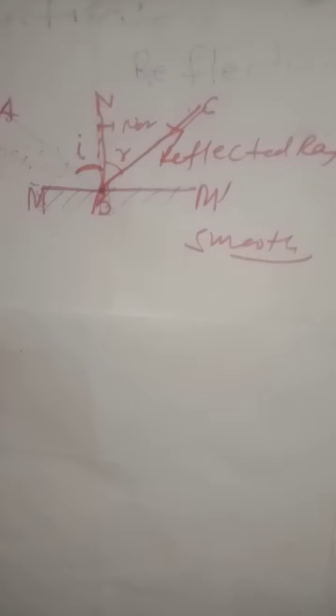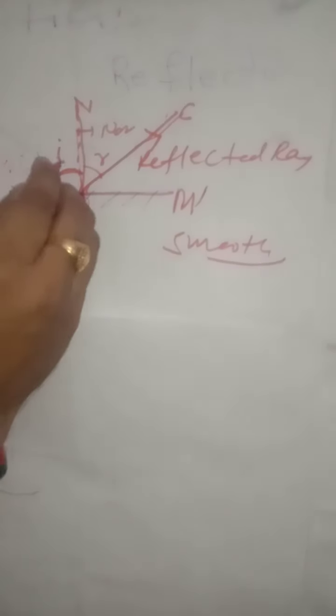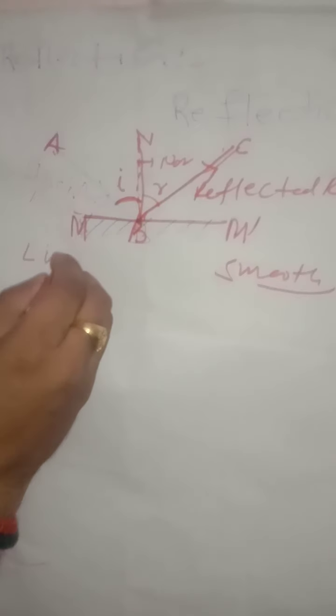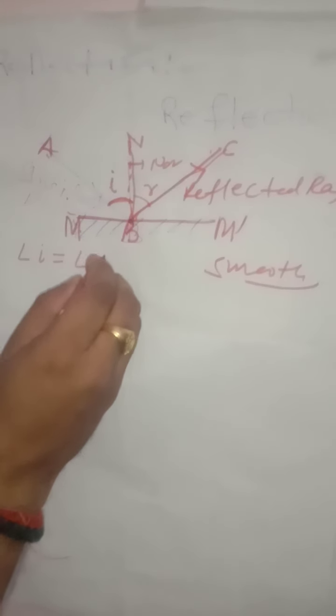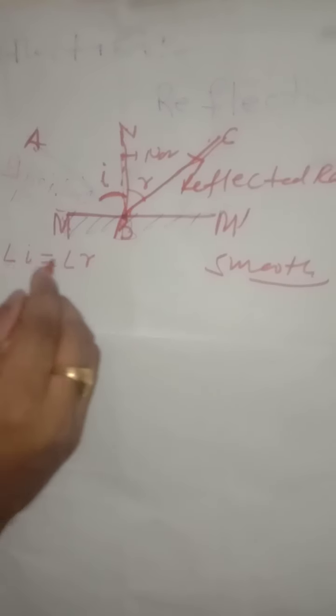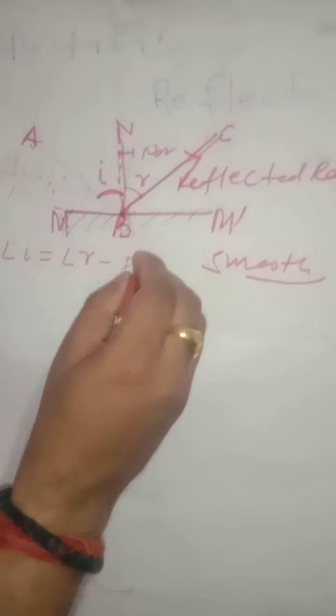So what are the laws of reflection? First one is that angle of incidence is equal to angle of reflection. This is the first law of reflection.